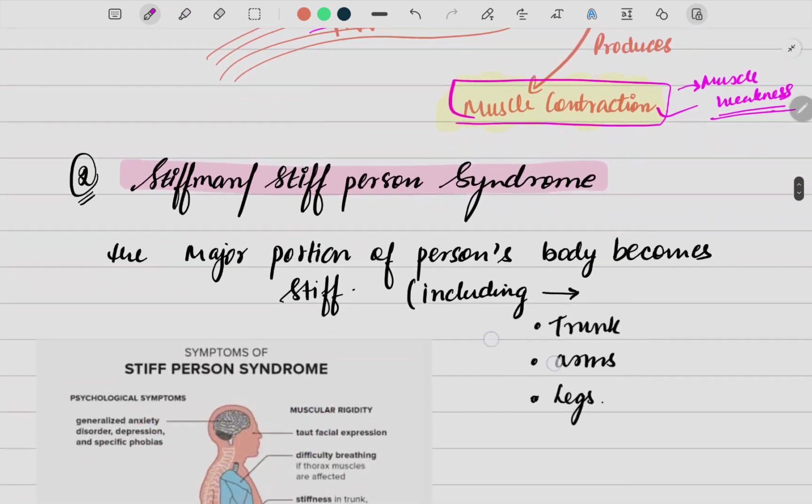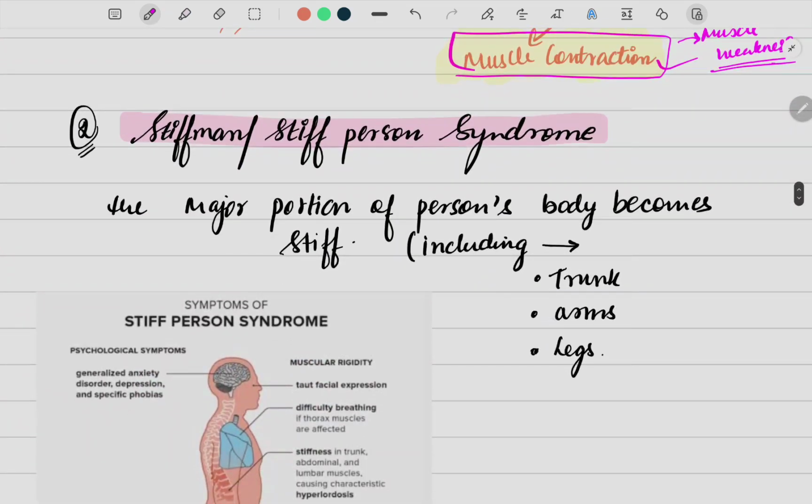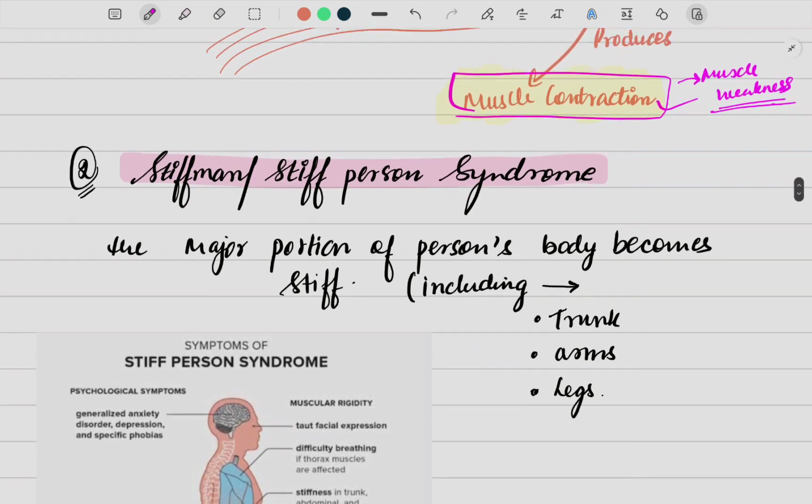Okay, this leads to muscle weakness. Next, what we have in the PNS muscles is the stiff man or the stiff person syndrome. Here the name itself is telling you the person is going to have a rigid muscle body. The muscle activity is going to be completely stiff. So the major portion of the person's body is going to be stiff, as the name suggests, including the muscles of the trunk, arms and legs.